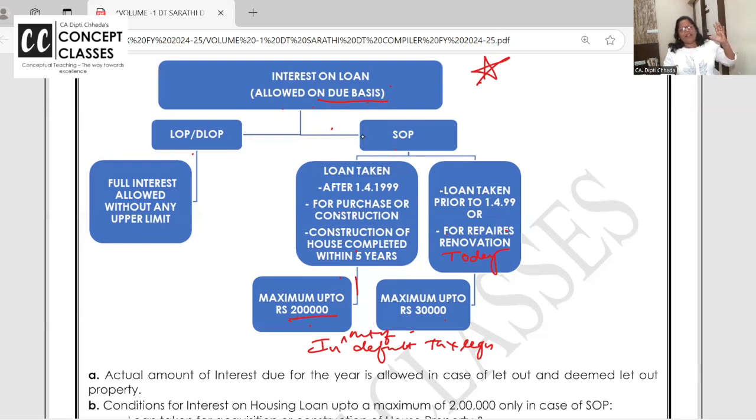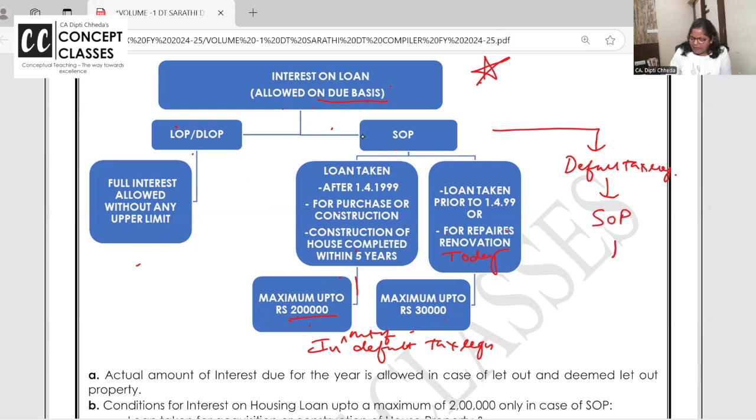And in let out, how much is allowed? In deemed let out, full interest. Students see the interest and restrict it to 2 lakh and 30,000. That's only for self-occupied, not for let out. And now, if you are in default tax regime, same: let out and deemed let out, full interest is allowed. Self-occupied, nil. No interest is allowed.